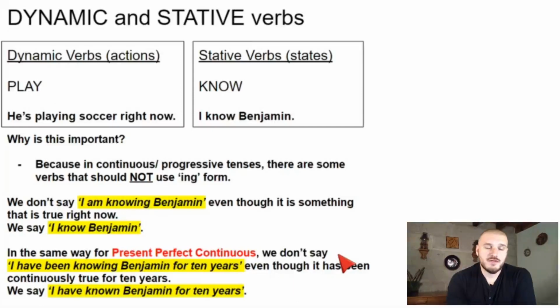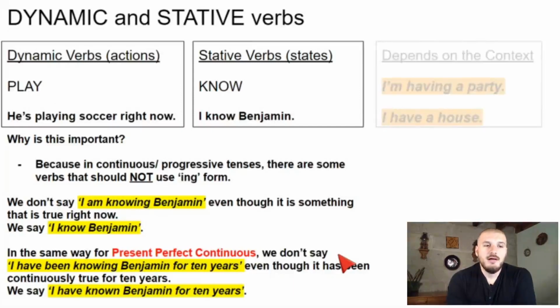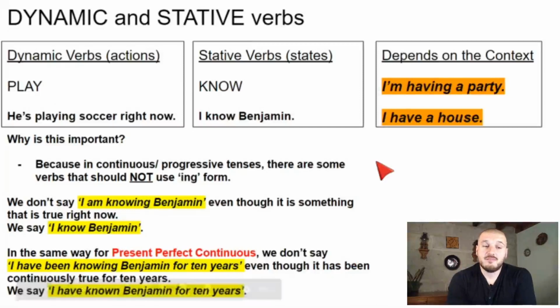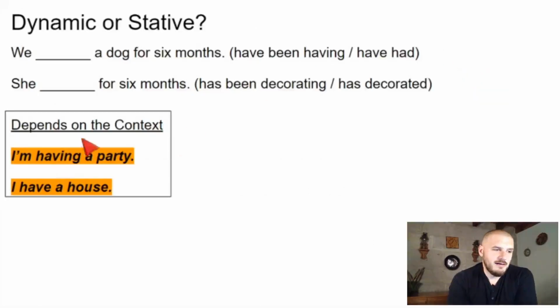Many verbs, it depends on the context, though. For example, have, in the sense of possession, like I have a house. You do not say I am having a house. Aunque sea en este momento, you don't say I am having a house. You say I have, right? But have in the sense of having a party is an action. To have a party is an action. So you'd say, I am having a party. That's fine. It depends on the context sometimes. Here's that example again. I'm having a party.